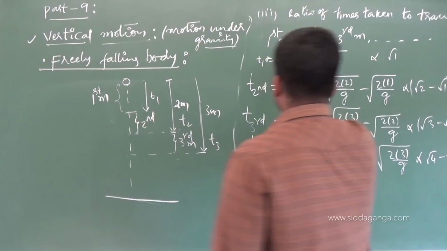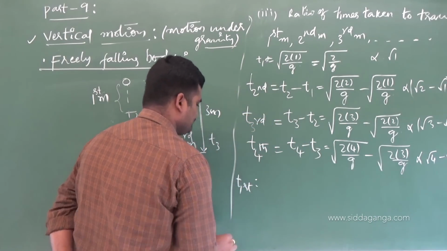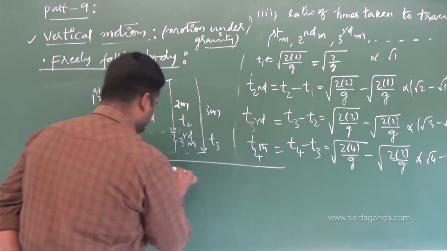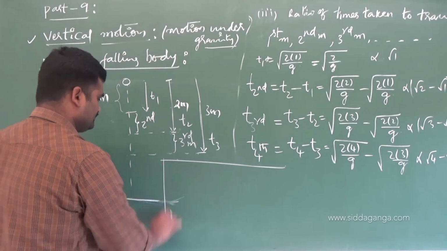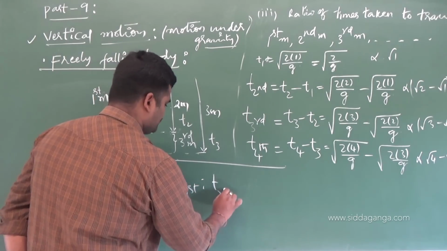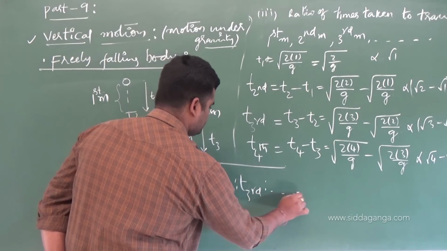Therefore, the time taken for these intervals, see what you will get now. Ratios, which ratios you have to find? Ratios of the time taken, they are asking you to find out. This is time taken for the first meter, time taken for the second meter, time taken for the third meter, and so on.